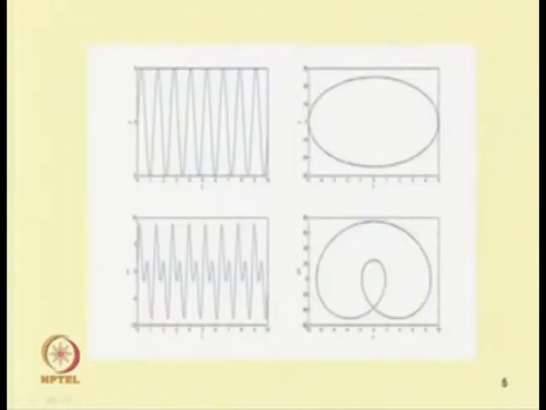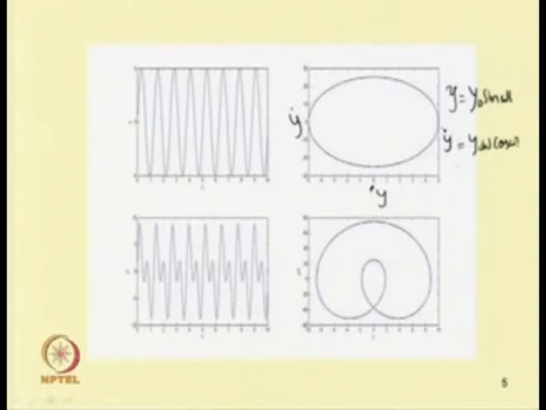For example, if y equal to y0 sin omega t, then its velocity y dot will be equal to y0 omega cos omega t, and if you plot y dot versus y, one can get a closed orbit.